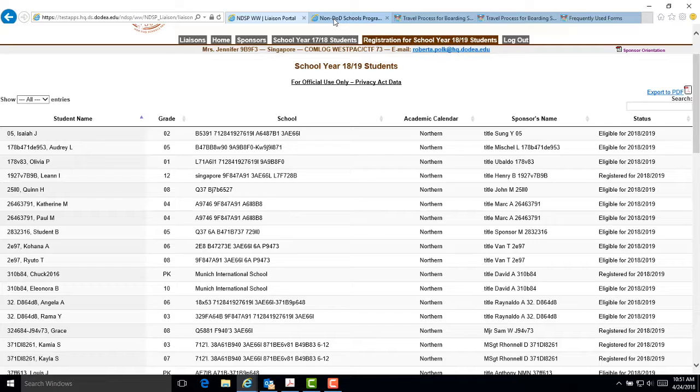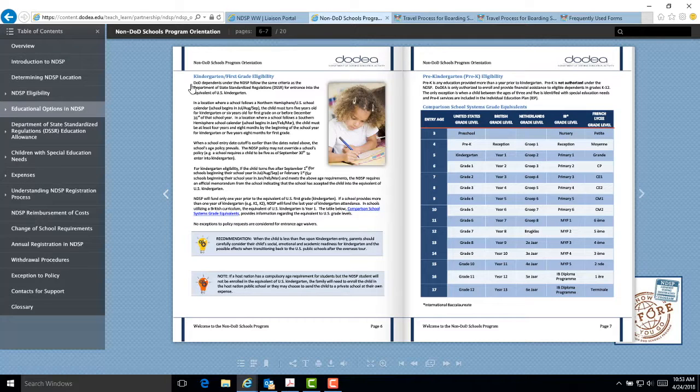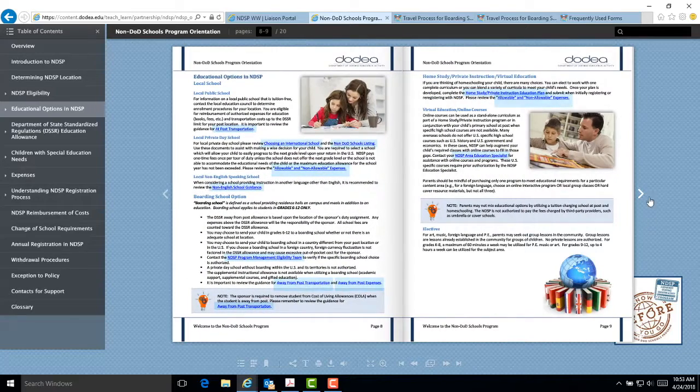If a sponsor has a rising kindergarten student, they must use the Student Online Registration, SOAR, on the sponsor portal to register a new student in the NDSP. Please refer to page 6, Kindergarten First Grade Eligibility, in the Sponsor Orientation booklet. Information regarding comparison school system grade equivalents can be found on page 7, and Home Study, Private Instruction, Virtual Education can be found on page 9 of the Sponsor Orientation booklet.